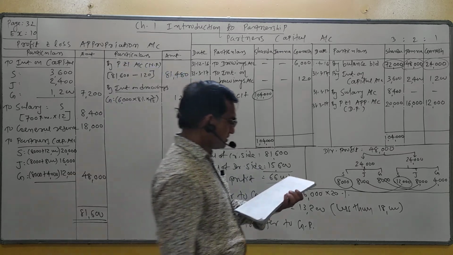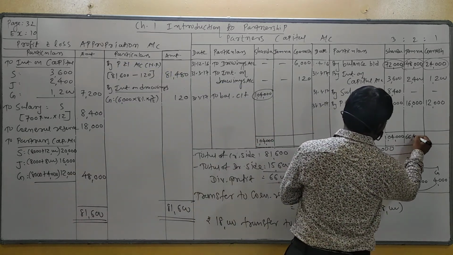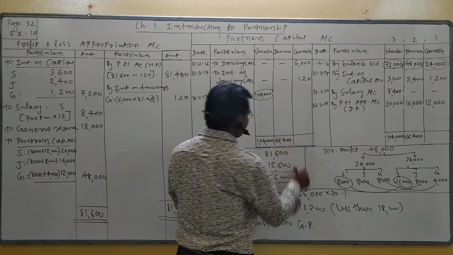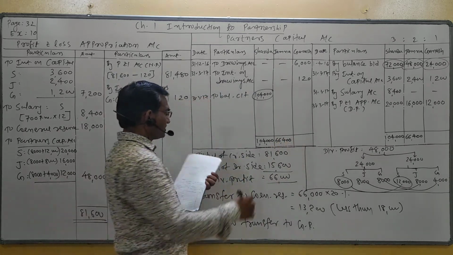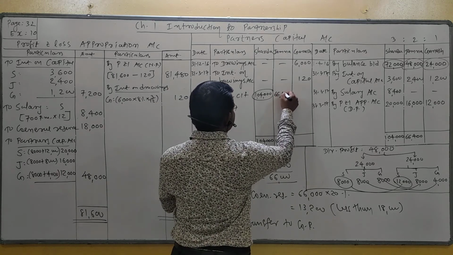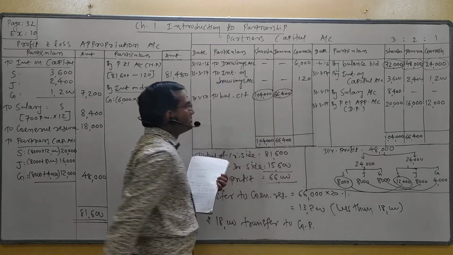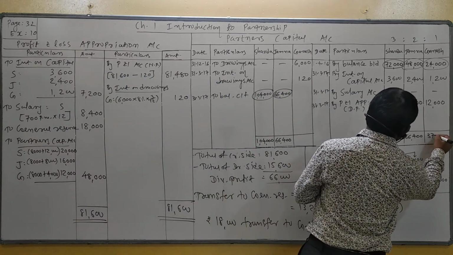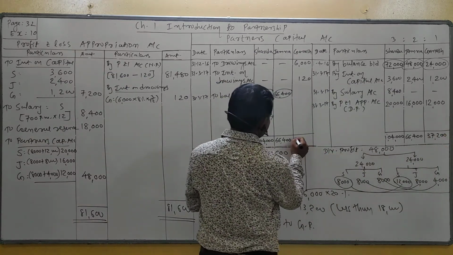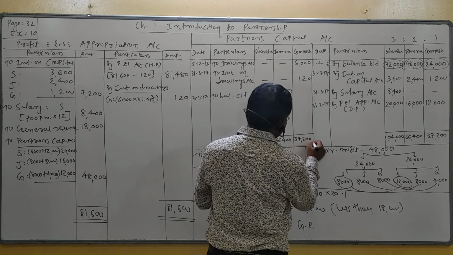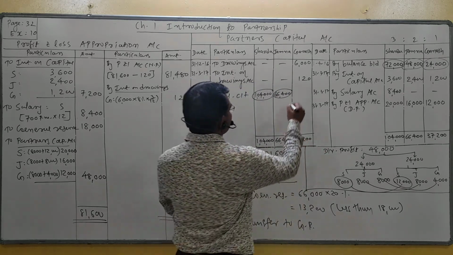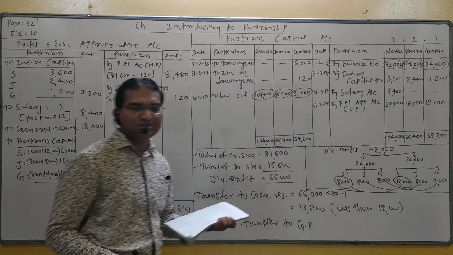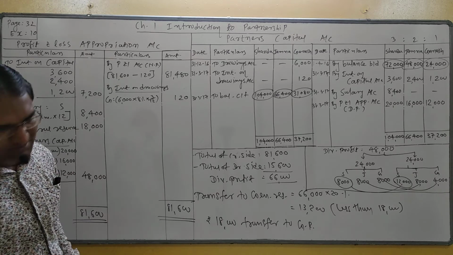Second partner total 66,400, same difference. Third partner Ganesh, credit side higher, 37,200, and the difference is 31,080. So this is the closing balance of the partner capital account.